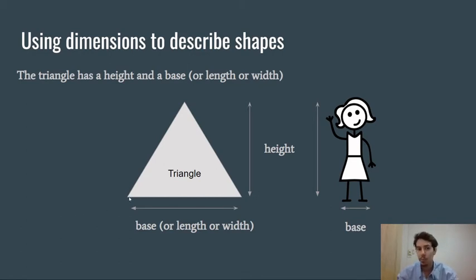So when you imagine the triangle like a pyramid, it's very easy to find dimensions, okay? You think about how tall is the pyramid, that is the height of the triangle, so this one. And the base of the triangle is where the pyramid touches the ground, okay? It's the bottom of the pyramid, all right? So sometimes maybe you see the length and the width, but it's much easier when you use the height and the base, okay? We're going to look at a few examples now.